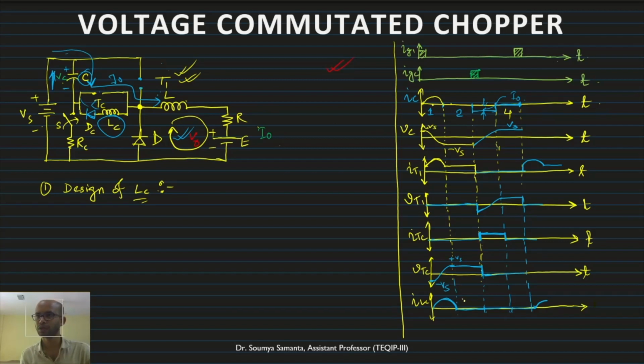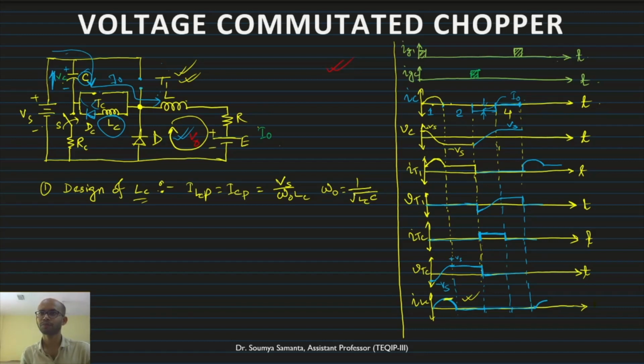So if you see at the IL, this is the IL. What is the peak value? This is, suppose, the peak value. We can say that the peak value is ILCP, which is equal to ICP. And what is this value? This value is Vs by XL, that is omega naught L. What is omega naught? Omega naught is the oscillatory frequency or the resonance frequency, which is equal to 1 by root of LC.